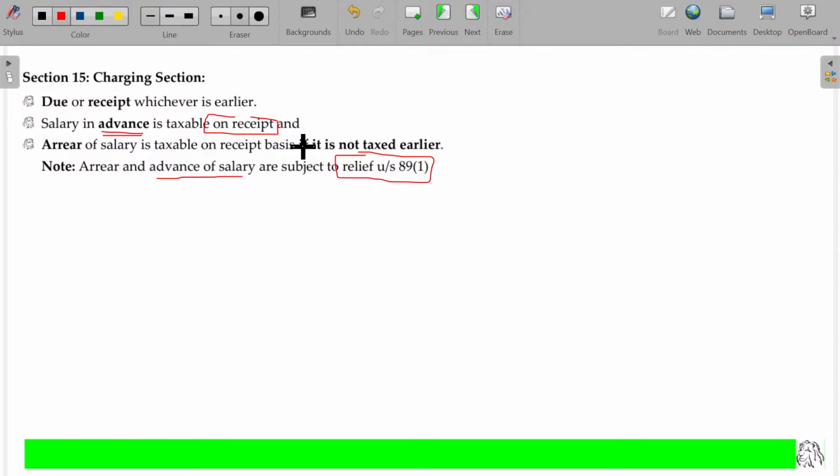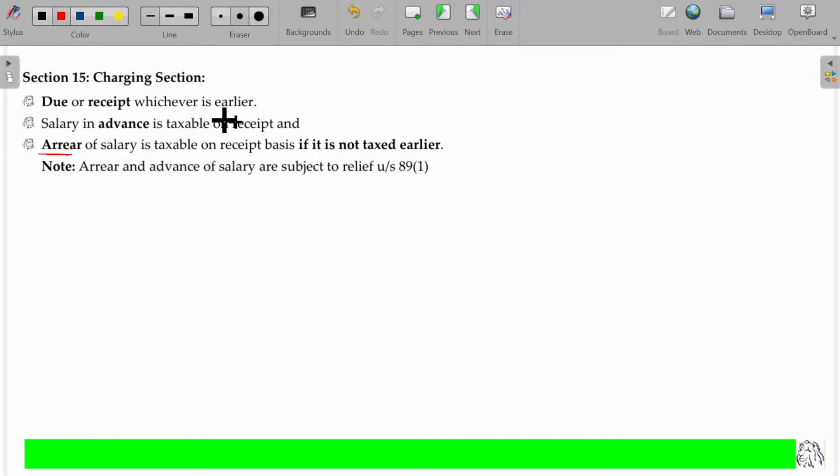Just to reverse, advance. Next month's salary, if you are receiving today itself, then it's an advance. Last year's salary, if you are receiving today, maybe arrear. Outstanding salary receivable is different, arrear is different, right? You have to understand the difference between outstanding salary and arrear salary. Now I am going to introduce the concept called arrear salary. Okay.